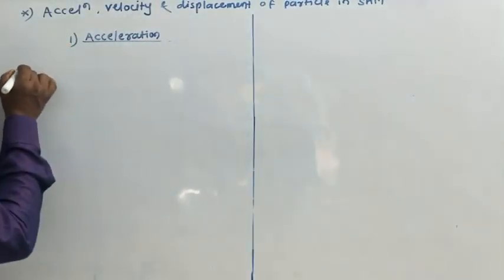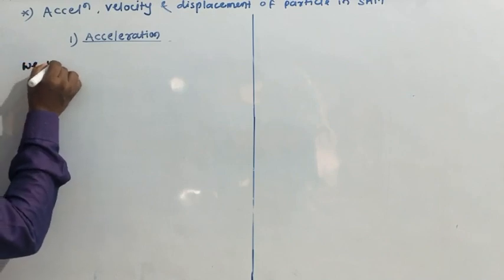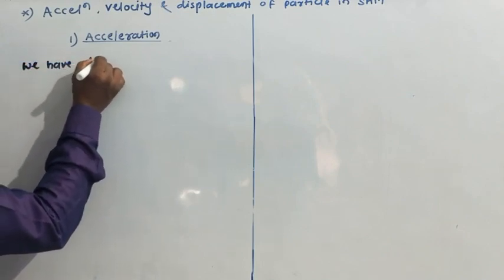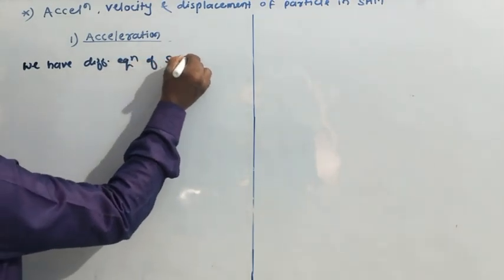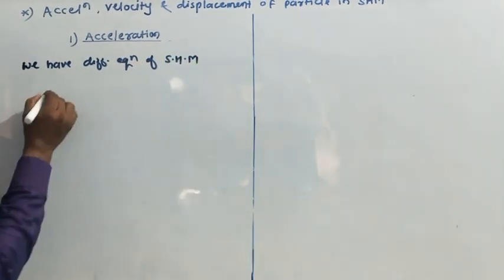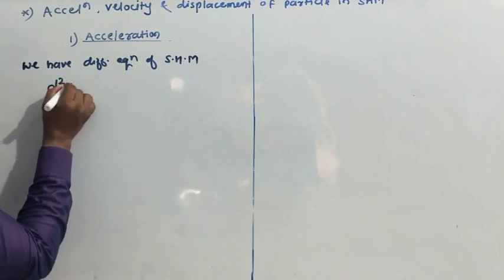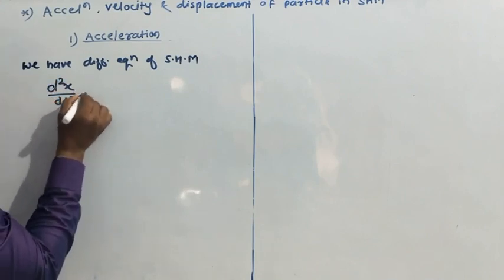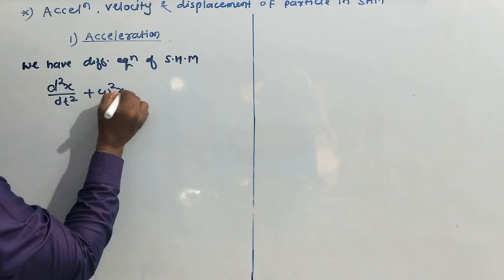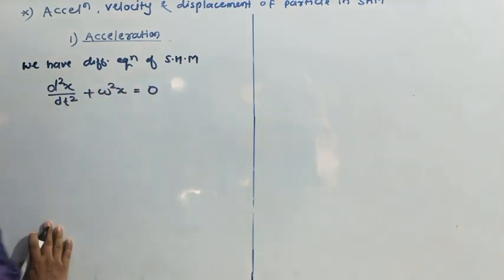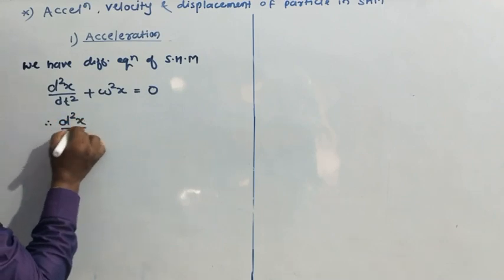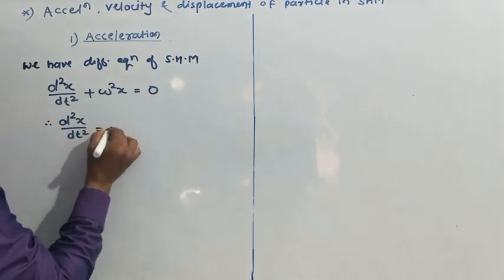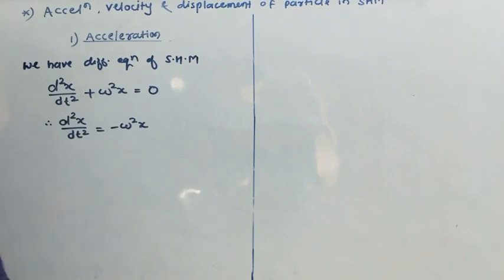Okay, so we are starting with the differential equation. We have the differential equation of SHM. What is the differential equation of SHM? It is d2x upon dt square plus omega square x is equal to 0. Therefore, rearranging the terms, d2x upon dt square is equal to minus omega square x.